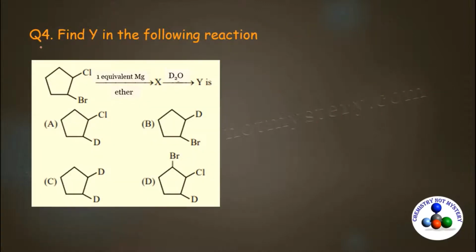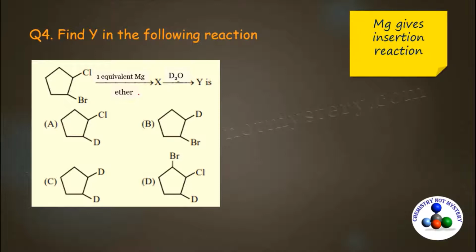Now come to the fourth question. Find Y in the following reaction. This is the reaction and these are the options. So let's try to solve this question. Here an alkyl halide is given as a reactant and the reagent is 1 equivalent magnesium in ether. So magnesium gives an insertion reaction. This is the reactant that is given. So magnesium will insert between the carbon and halogen bond.